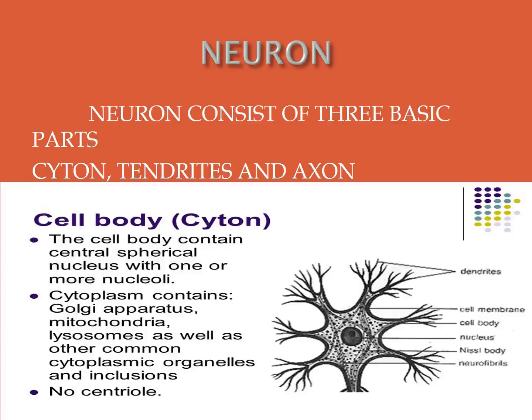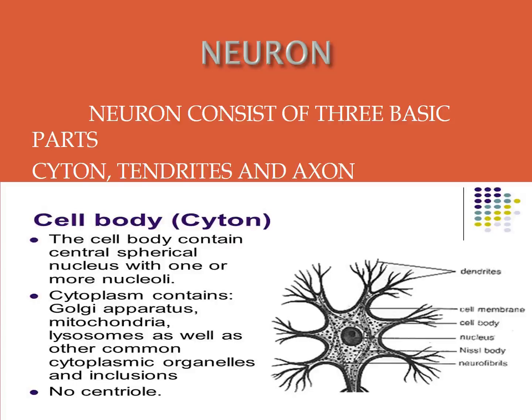Next, we have to study dendrites. You already saw the picture of dendrites. Dendrites are numerous branched cytoplasmic processes that project from the surface of the cell body.